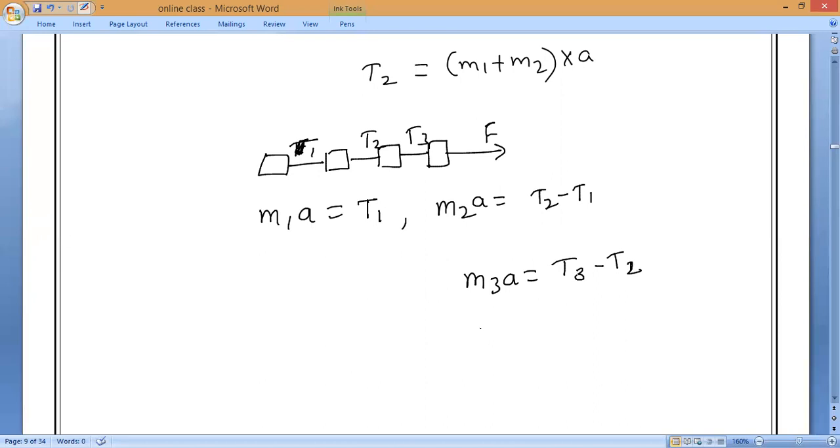Now, M3A, observe very carefully. Now 4 bodies are there. M4A is equal to what will come? M4A is equal to F minus T3. Is it okay? So please remember that.